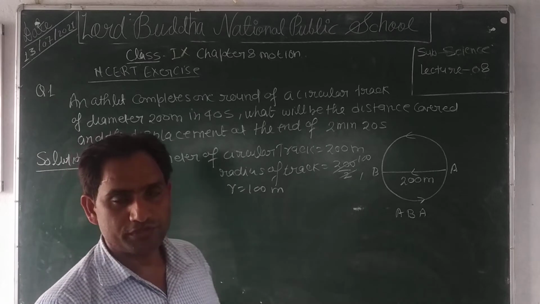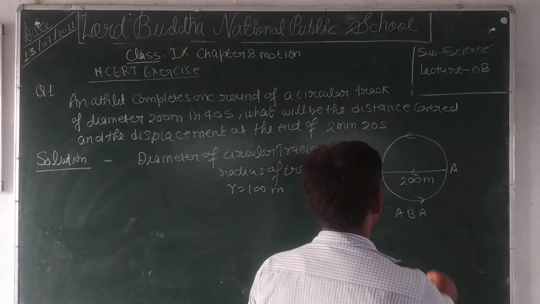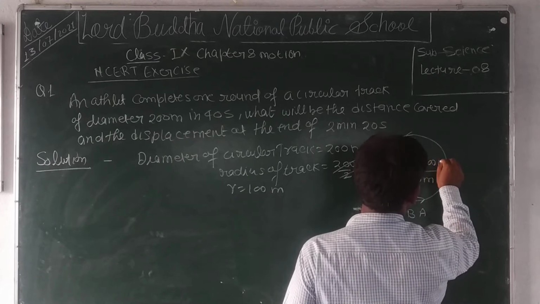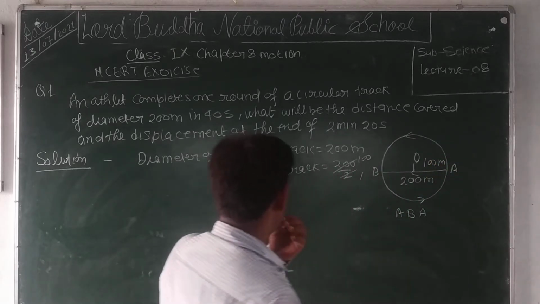The radius of the circular track is 100 meter. Here we take the center O, and this distance is 100 meter. This is the radius. Clear?